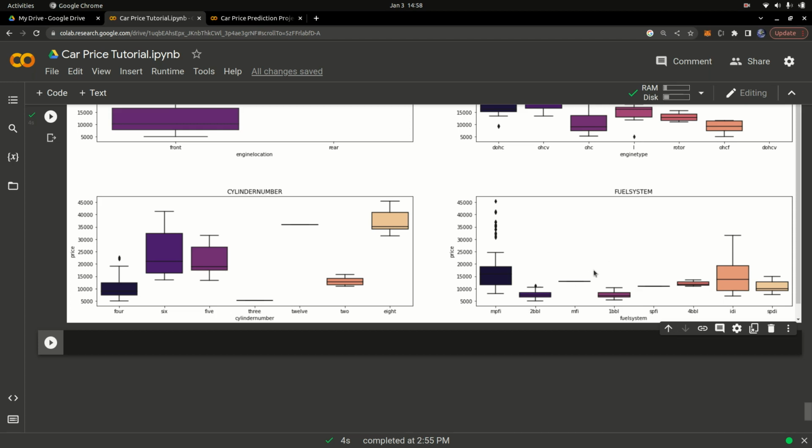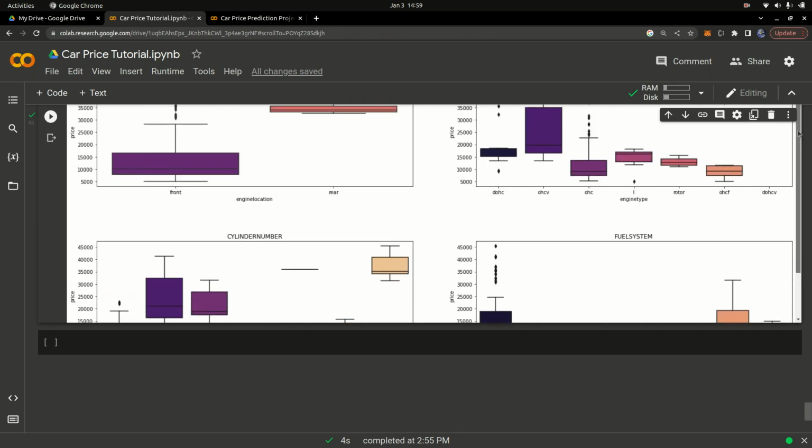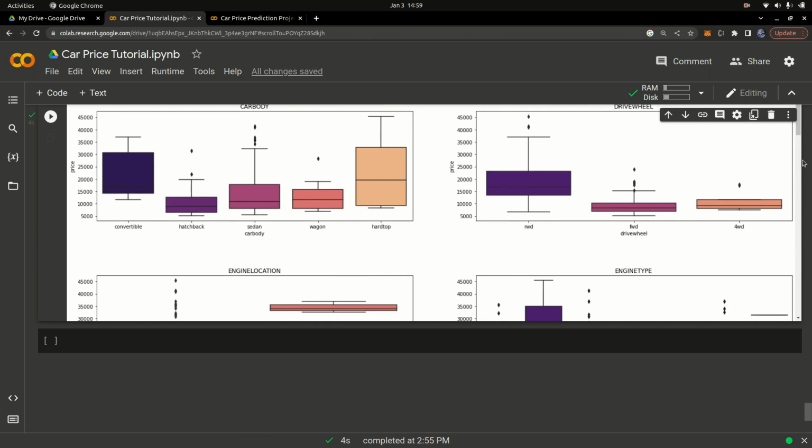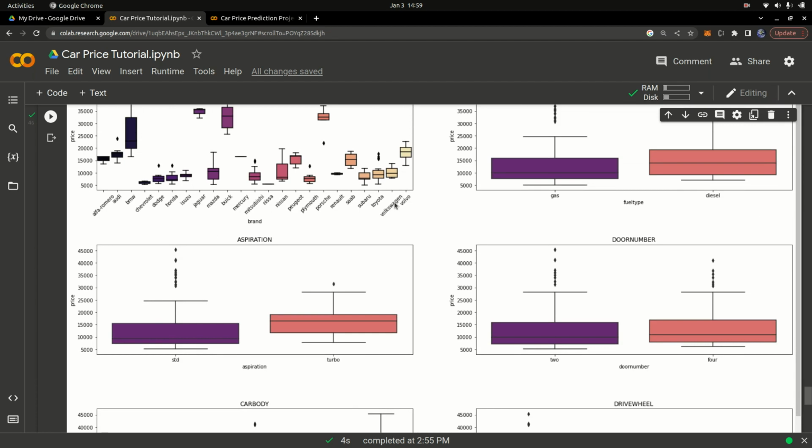So that's basically how you can analyze your data and draw different conclusions from it. So what conclusion can I draw from this? Let's say you see Jaguar has the highest average price. You can check from this information that Jaguar is quite expensive. If you scroll up and take a look at the car prices, you can see Jaguar right here has the highest average price, very expensive. Yeah, so that's basically it.